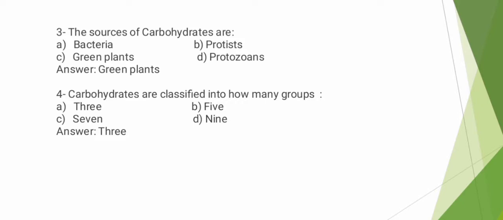MCQs number 4. Carbohydrates are classified into how many groups? Option A 3, option B 5, option C 7, option D 9. The correct answer is option A 3 because carbohydrates are classified into monosaccharide, oligosaccharide, and polysaccharide. Means that carbohydrates are classified into three groups. Option A 3 is the correct answer.